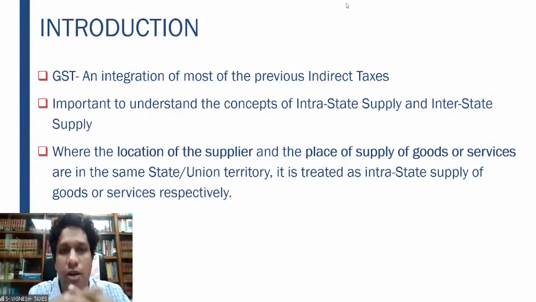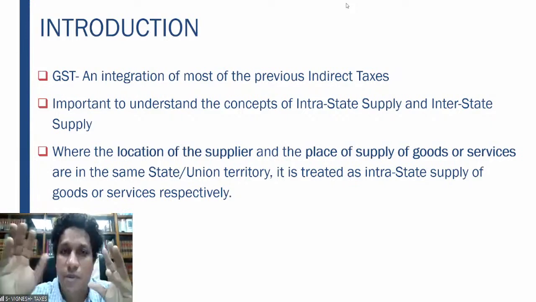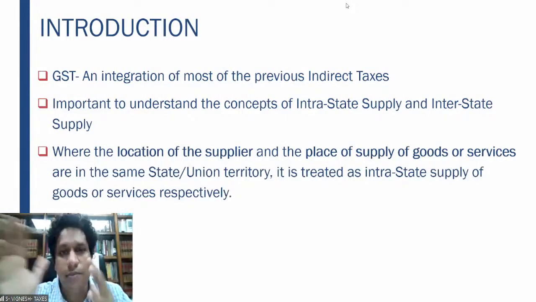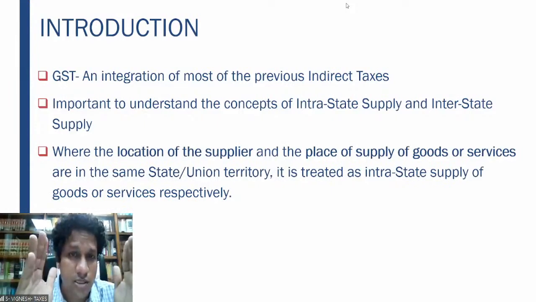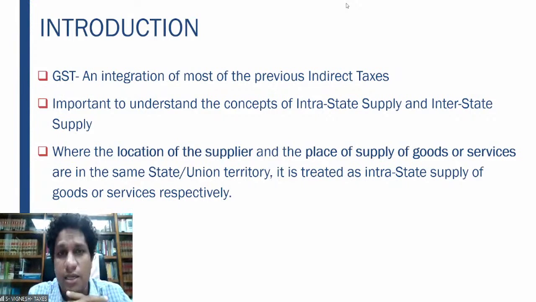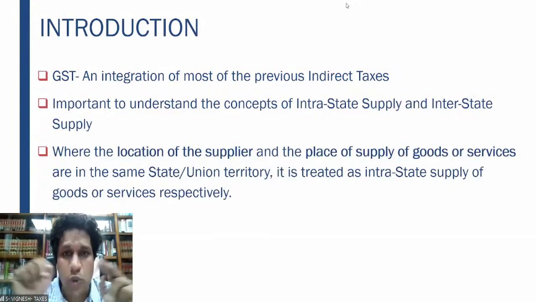Right? When I say location of the supplier, you should immediately go to the definition and see what it says. Accordingly, you conclude what is the location. When I say the place of supply, you immediately go to the place of supply provisions, and whatever is given there shall be taken as the place of supply. So a constitutional and legal understanding is important for us to conclude these two determinants.